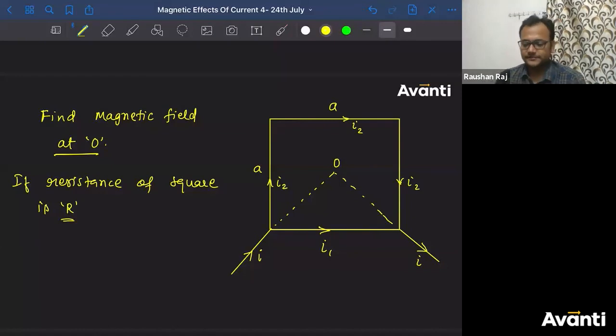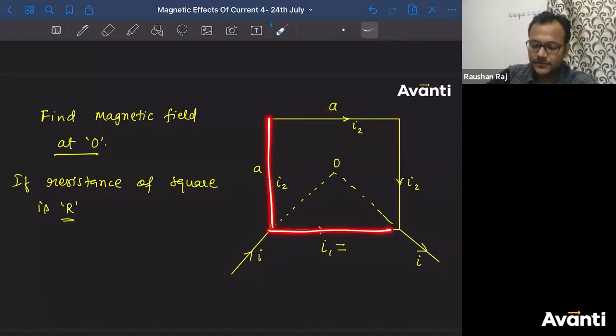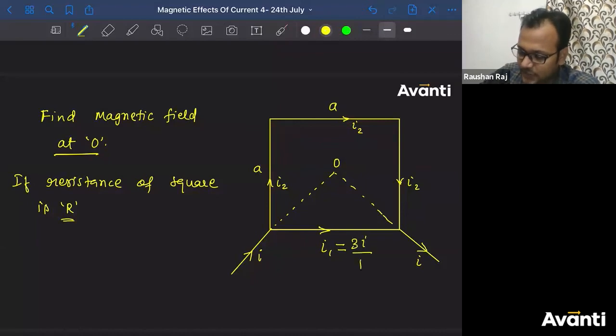Tell me what is the value of I1? Tell me guys, what is the value of I1? I by 4 or 3I by 4? Resistance किसका ज्यादा है? This part will have R by 3 resistance, this part will have R by 4 resistance. If resistance of the whole square loop is R, each side has length L by 4, so resistance of each side will be R by 4. All right. So this I1 will be 3I by 4 and this I2 will be I by 4.